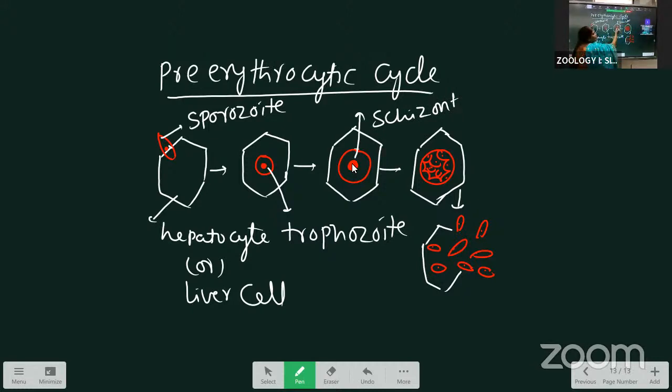Inside the schizont, the nucleus undergoes several mitotic divisions, and after that the cytoplasm also divides. Each daughter nucleus takes a portion of the cytoplasm, and a number of daughter individuals are formed. This is called schizogony.